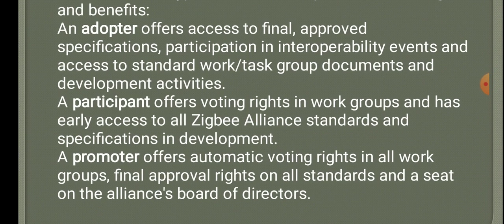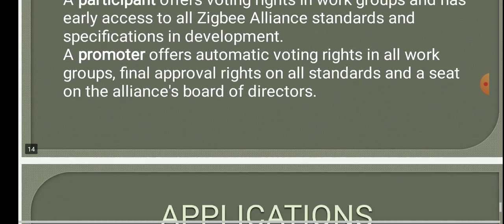An adopter offers access to final approved specifications, participation in interoperability events, and access to standard work task group documents and development activities. A participant offers voting rights in work groups and has early access to all ZigBee Alliance standards and specifications in development. Promoter offers automatic voting rights in all work groups, final approval rights on all standards, and a seat on the Alliance Board of Directors.